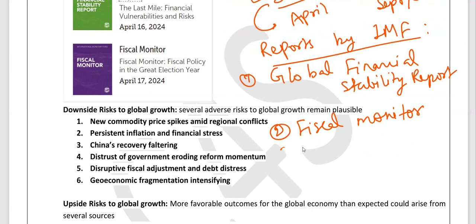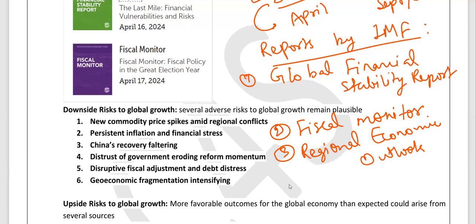Third one is Regional Economic Outlook. And fourth one is External Sector Report. These are the other reports that are published by IMF other than World Economic Outlook.